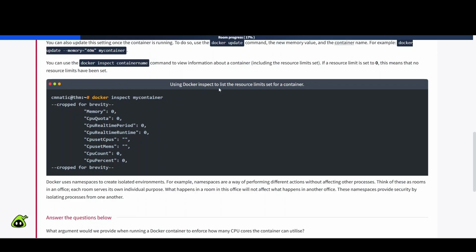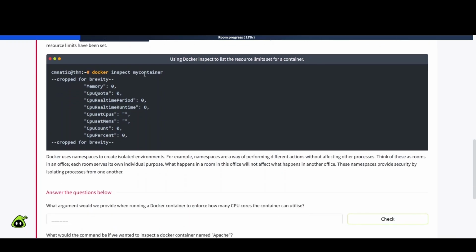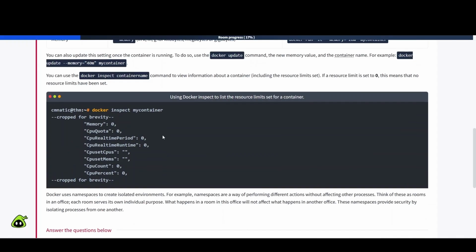Using docker inspect to list the resource limits set for containers. So here's an example of that. So docker inspect my container, and then it displayed the information back to you. So we have memory, CPU quota, etc. So all those resources listed there, right?